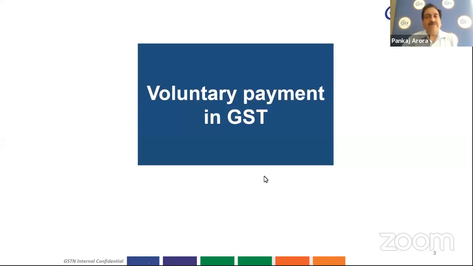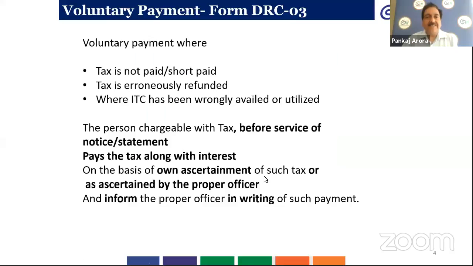So coming to voluntary payment in GST. Voluntary payment is done where the tax which is to be paid is not paid entirely or is short paid, or the tax is erroneously refunded. Suppose a claim is filed by the taxpayer and the sanction is erroneous to some extent.